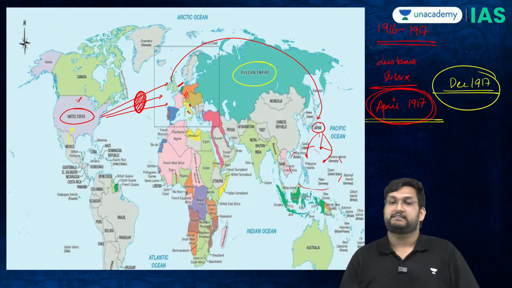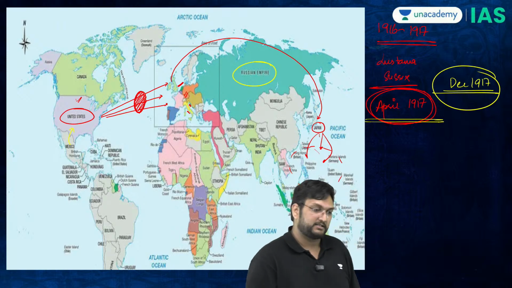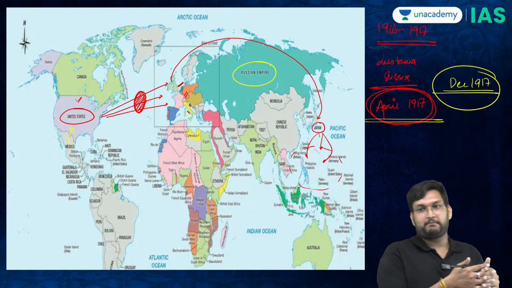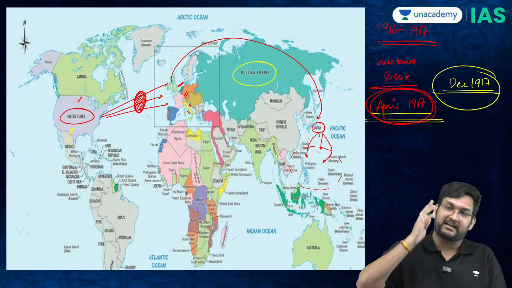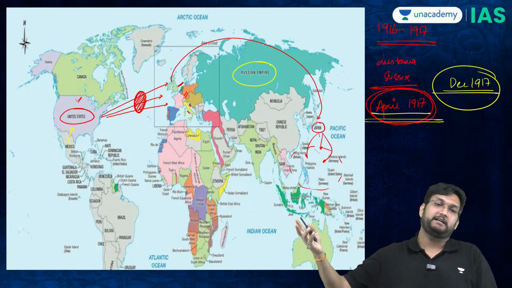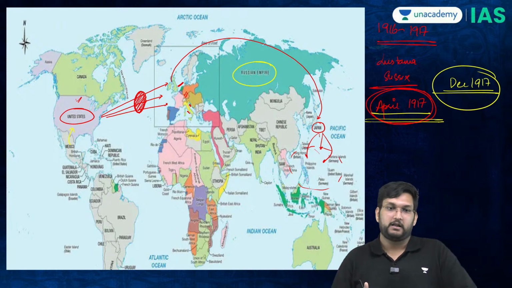And in December of 1917, a long-standing demand of the Russian people was to exit the war. So the same year the Americans enter the war, 1917, the Russians exit the war, and by 1925, they will become what is called the USSR.